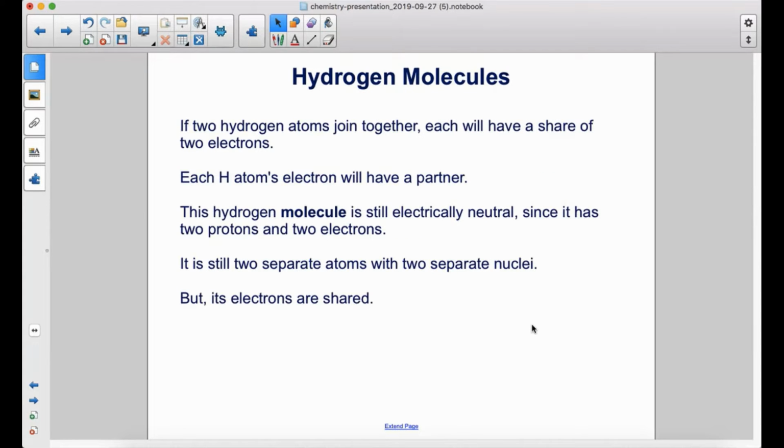If 2 hydrogen atoms join together, each will have a share of 2 electrons. Each hydrogen atom's electron will have a partner. This hydrogen molecule is still electrically neutral since it has 2 protons and 2 electrons. It is still 2 separate atoms with 2 separate nuclei, but its electrons are shared.